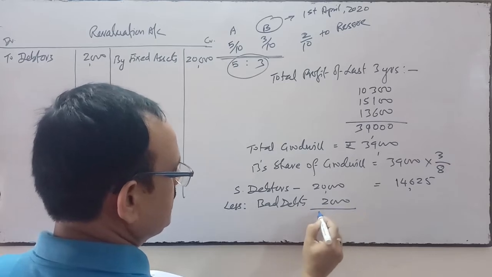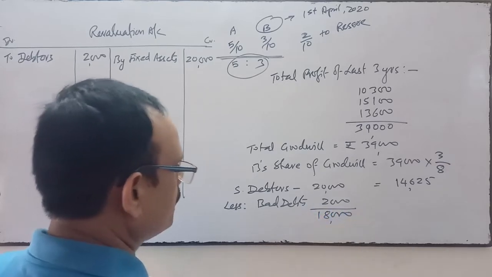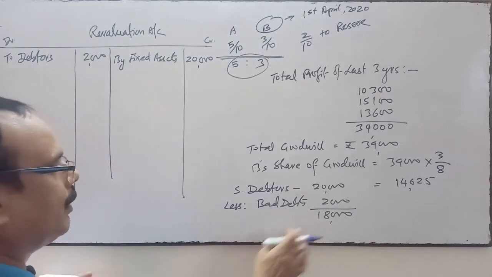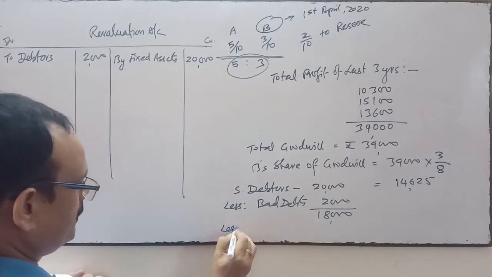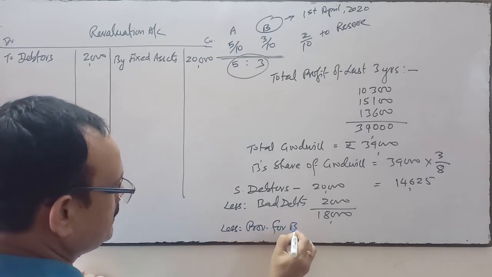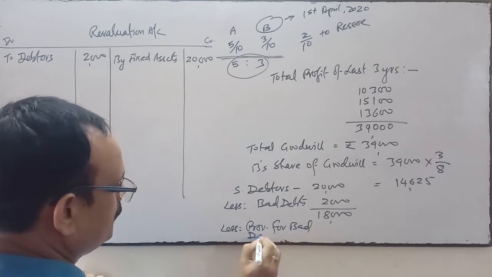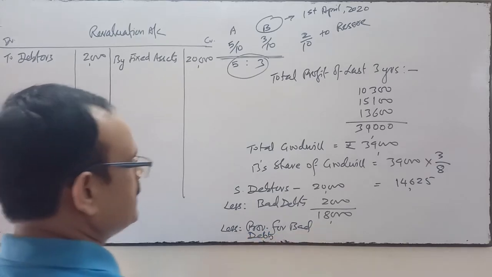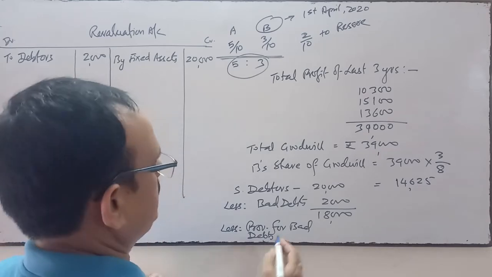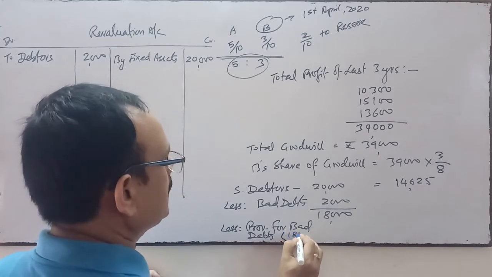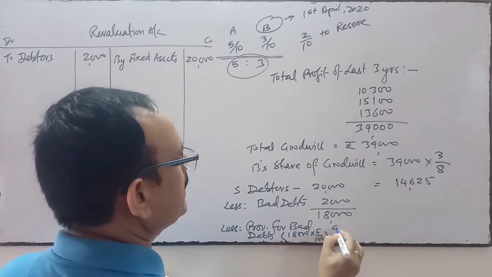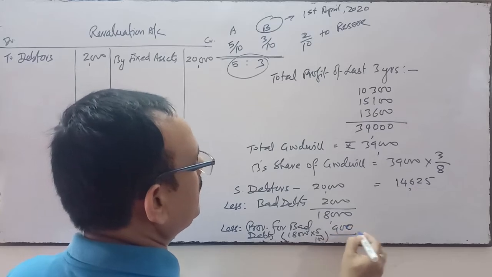So the net amount is 18,000. We make the provision for bad debts on this amount, at the rate of 5%. 18,000 into 5 upon 100, so 900 is the provision for bad debts.